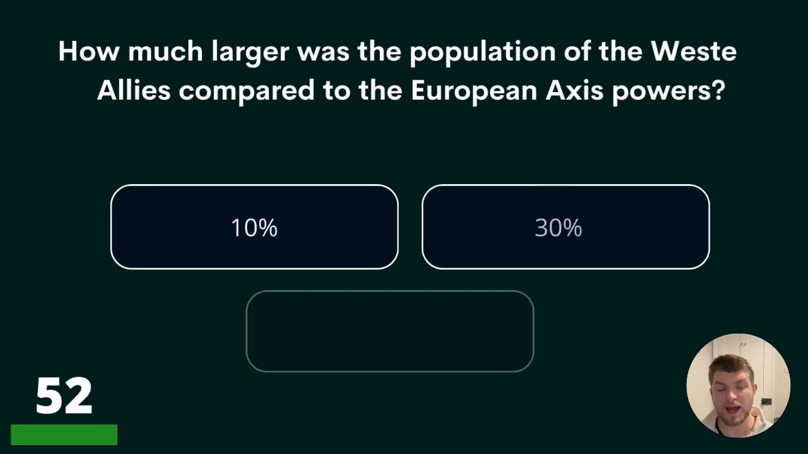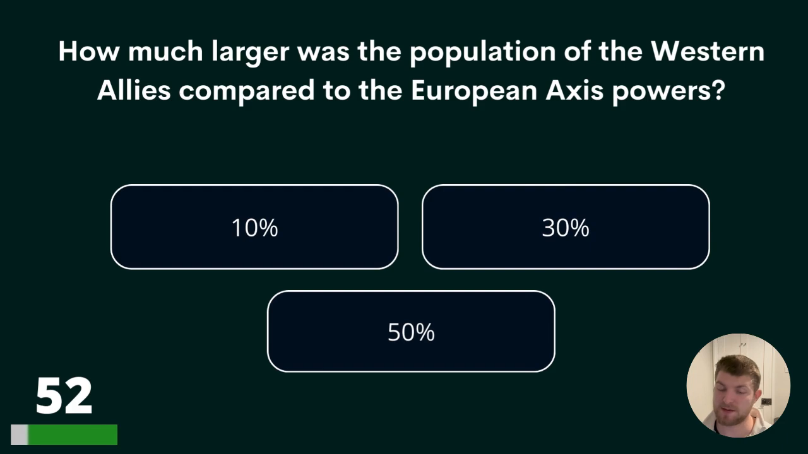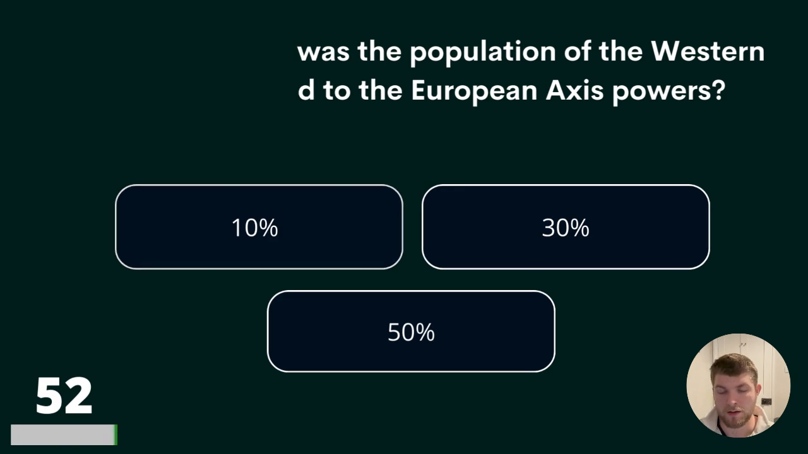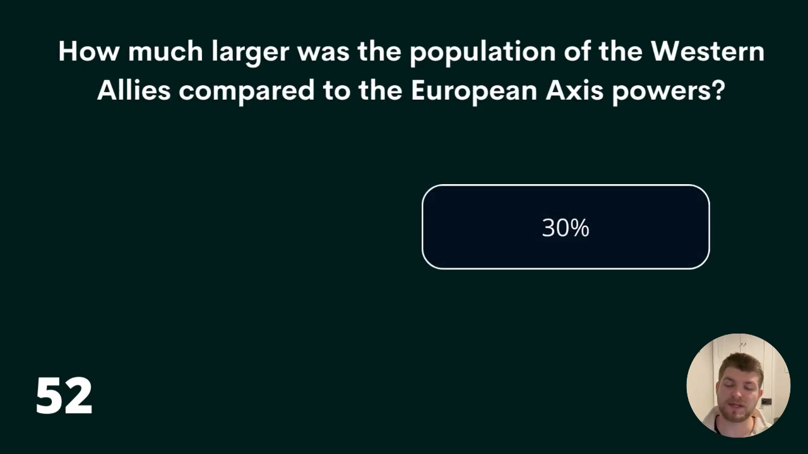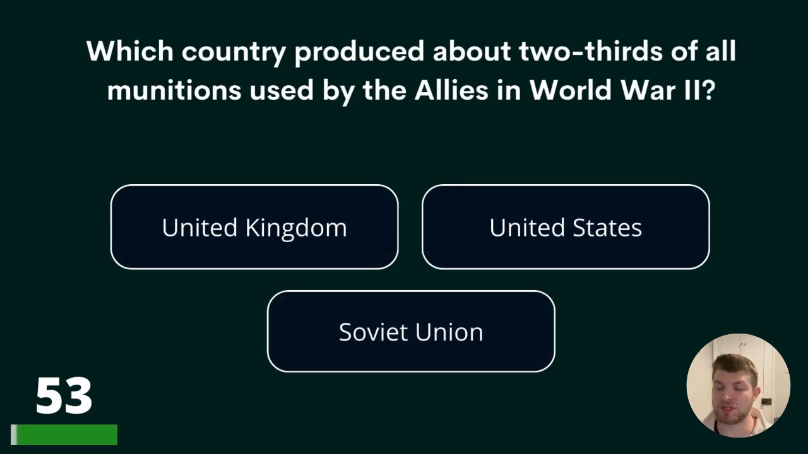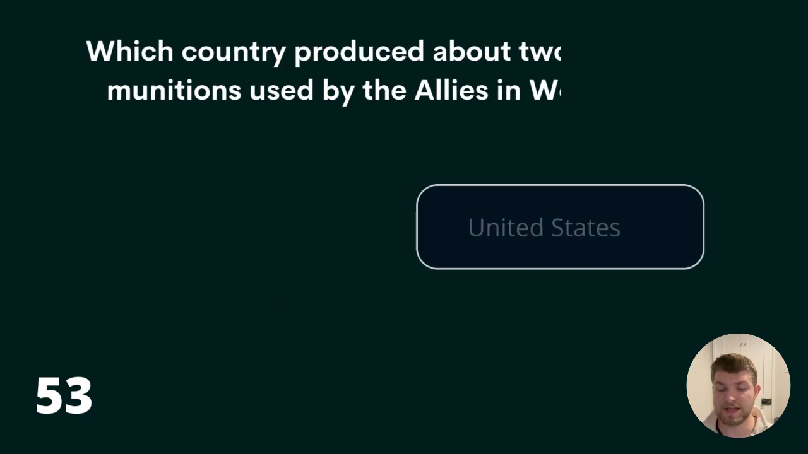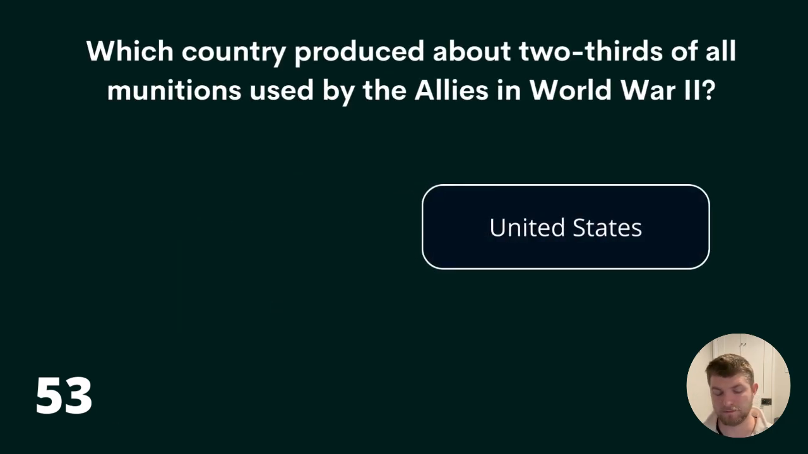Question 52. How much larger was the population of the Western Allies compared to the European Axis powers? 10, 30, or 50%? The answer is 30% larger. 53. Which country produced about 2/3 of all munitions used by the Allies in World War II? United Kingdom, United States, or Soviet Union? The correct answer is United States.